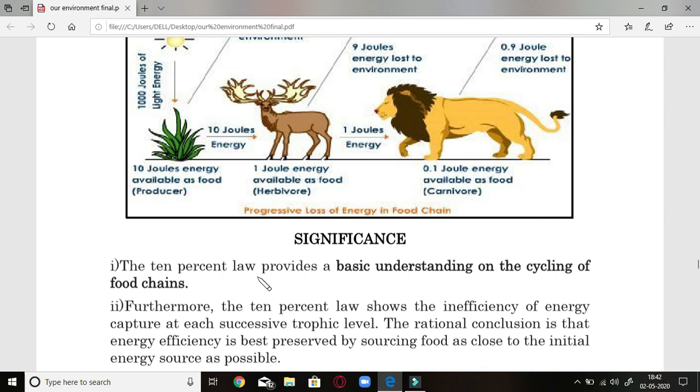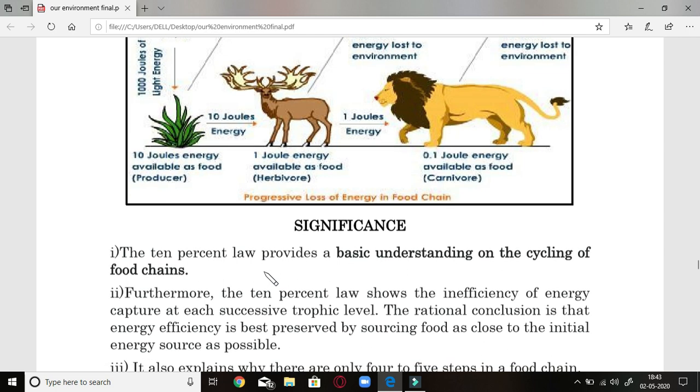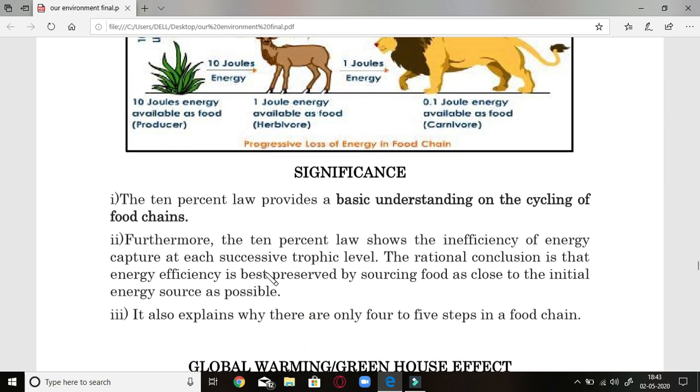Second is, furthermore, the 10% law shows the inefficiency of energy captured at each successive trophic level. The rational conclusion is that energy efficiency is best preserved by sourcing food as close to the initial energy source as possible. So it means that inefficiency of energy captured is always there at one or another trophic level. That is why wastage is too much.